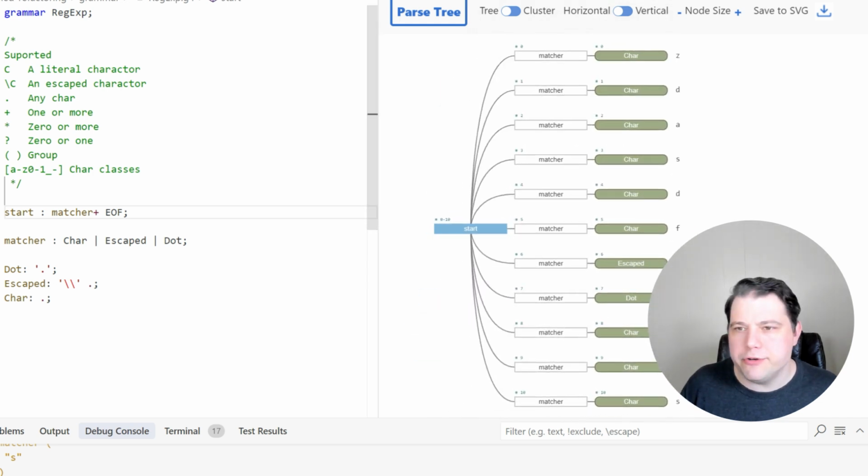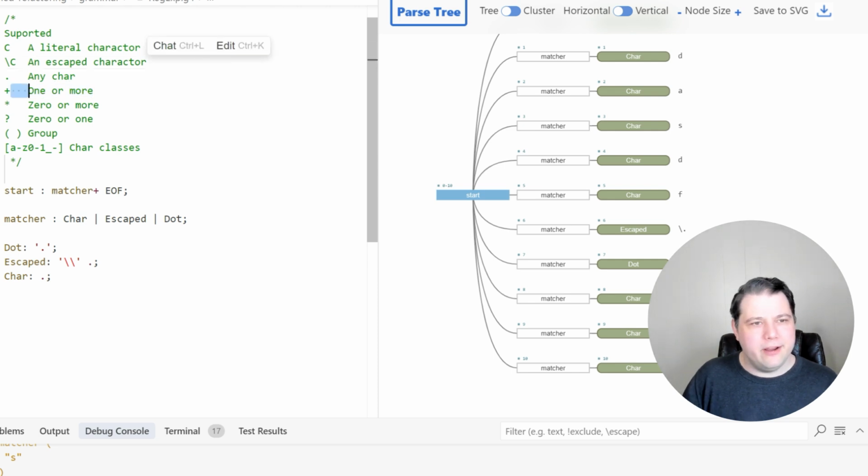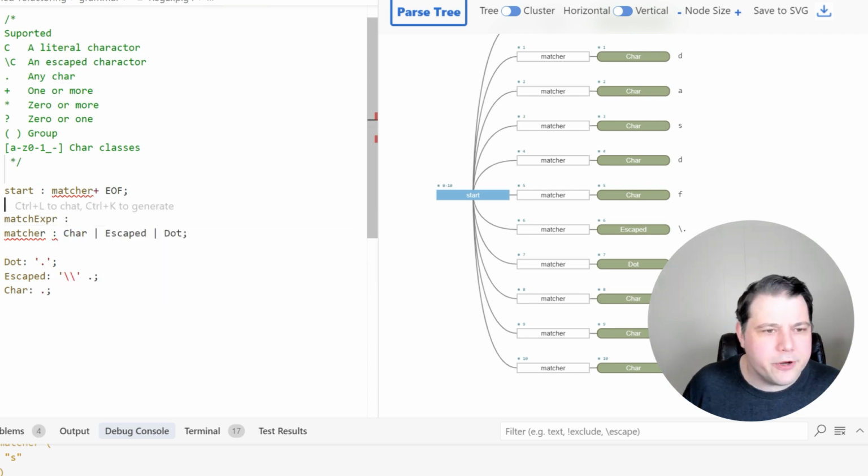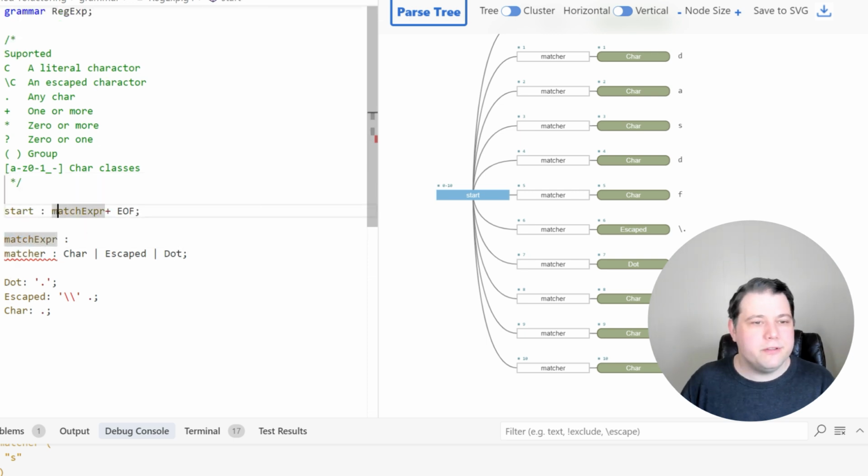This is not that interesting. We want to be able to modify our matchers with these modifiers: a plus, a star, a question mark. We could define this any number of ways, but let's say that there is something called a match expression, right? So match expr. Are you team exp or team expr? So at the start, we want to match actually a series of match exprs, not matchers. And a match expr is simply a matcher followed by a modifier.